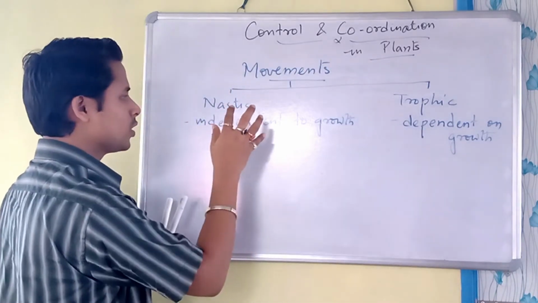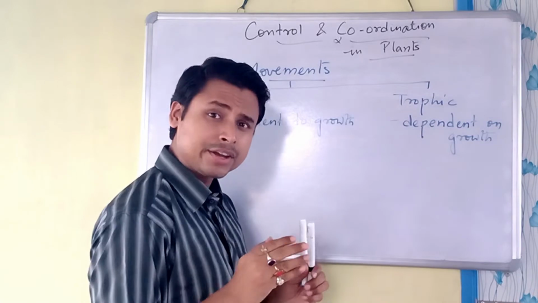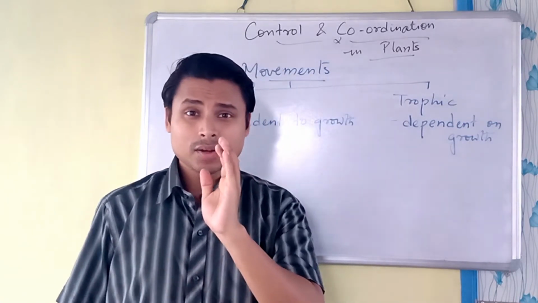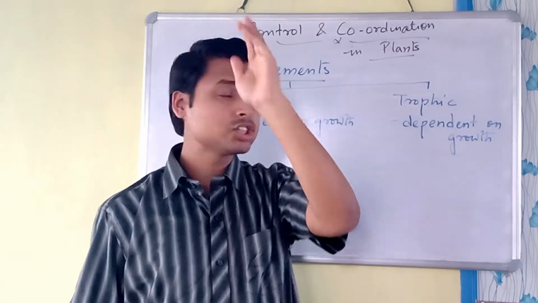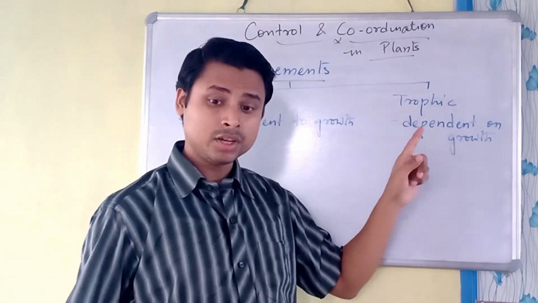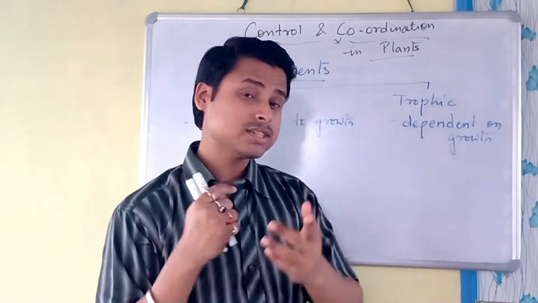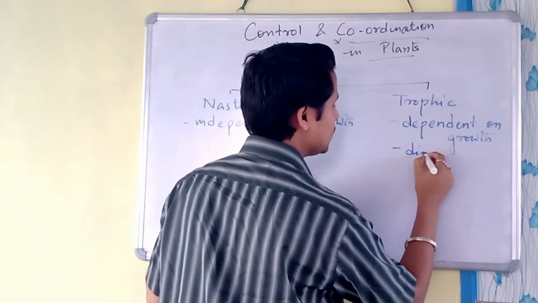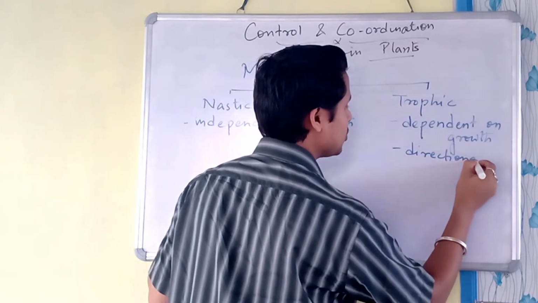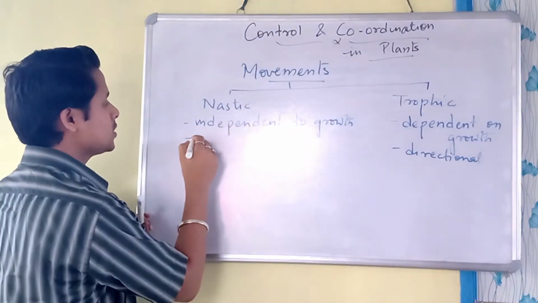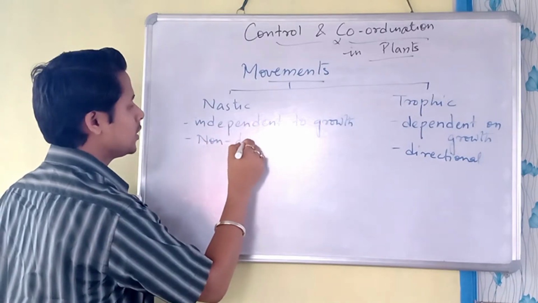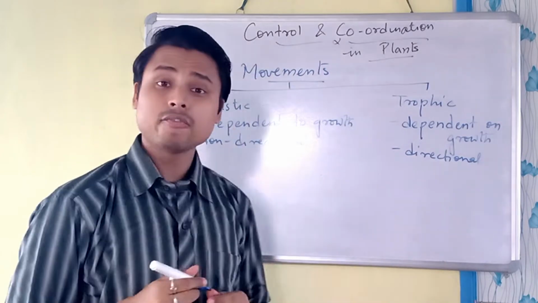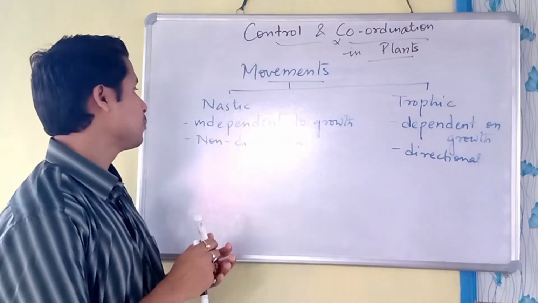In this, growth is occurring, and growth is happening in a direction. As we have said, the plant always grows in an upward direction. The plant is growing, so the direction is there. That's why this type of movement is directional. Directional means it has a direction, but the other is non-directional. It doesn't have any direction, right? So we can see these two types of movement.